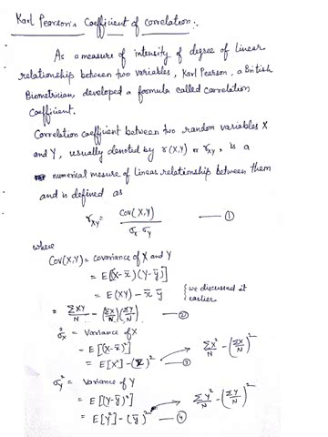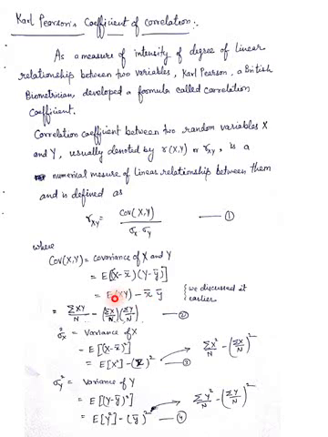Now, what are the values of this covariance and sigma x, sigma y? Just recall your concept. The covariance of x and y can be written as the expected value of (x minus x bar)(y minus y bar). If you expand this product and apply the expected value, the final result gives the expected value of xy minus x bar y bar.